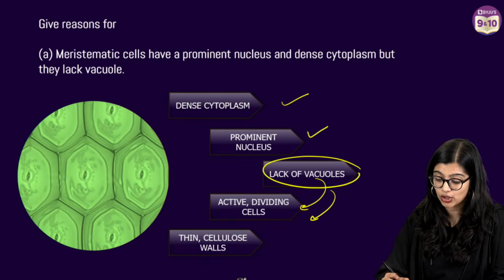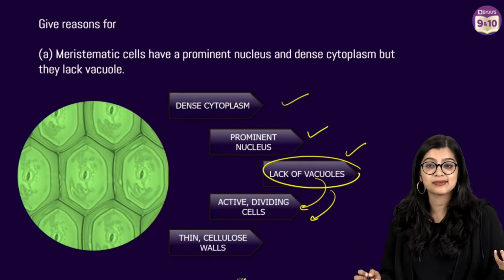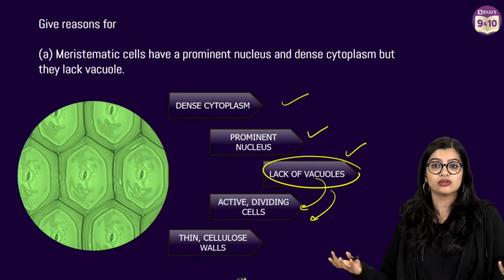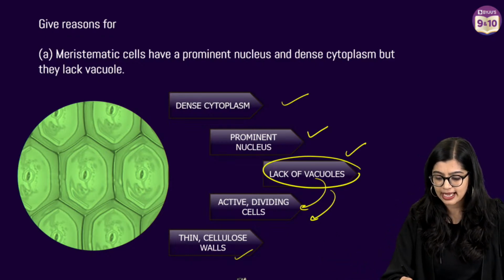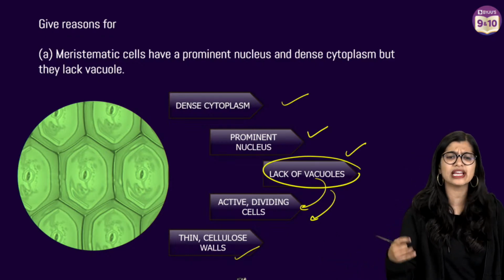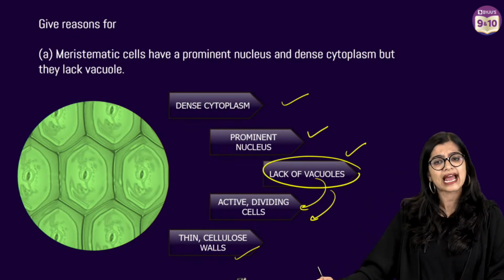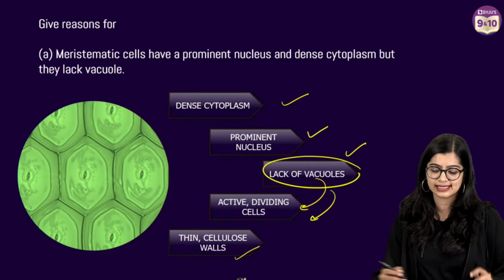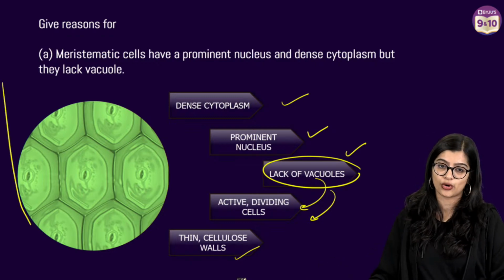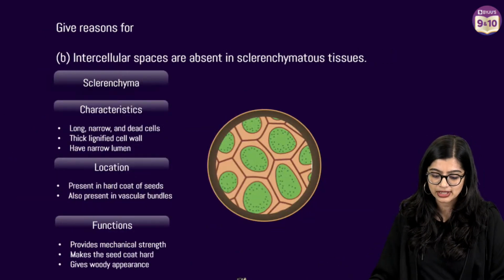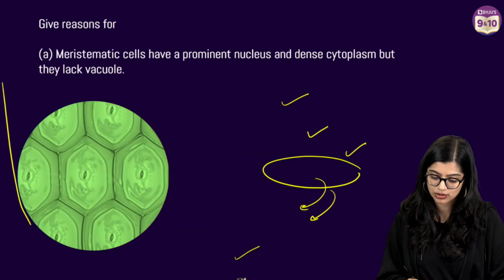What is the function of vacuole? To store food. Do meristematic tissues have time to store food? No. They are constantly utilizing the food, so they don't really require the vacuole, because they are dividing continuously and contributing towards growth. Easy peasy, 1 mark, all of you have scored already. Now the second question that we have here is, I will go back to the first slide.